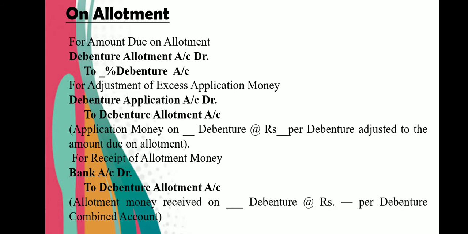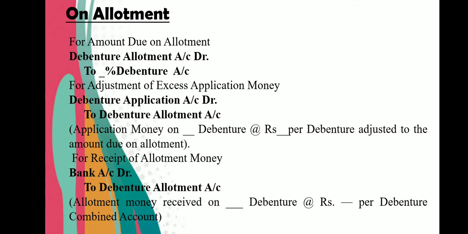Second, on allotment. In case of allotment, our first entry would be for the allotment money due. So entry would be debenture allotment account debit to so and so percentage debenture account. In case of oversubscription, if the allotment money is adjusted, then debenture application account will be debited to debenture allotment account. This we will see in the exercise.